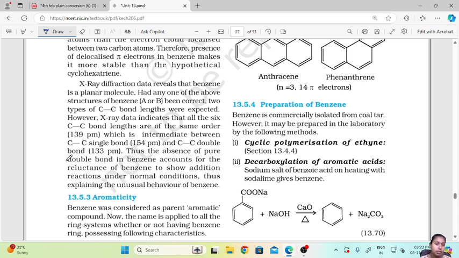Two bond lengths, for carbon-carbon single and carbon-carbon double bond, were expected, but X-ray data shows that the carbon-carbon bond length is 139 picometers, intermediate between a single bond and a double bond. Thus, the absence of a pure double bond in benzene accounts for its reluctance to show addition reactions under normal conditions, explaining the unusual behavior of benzene.